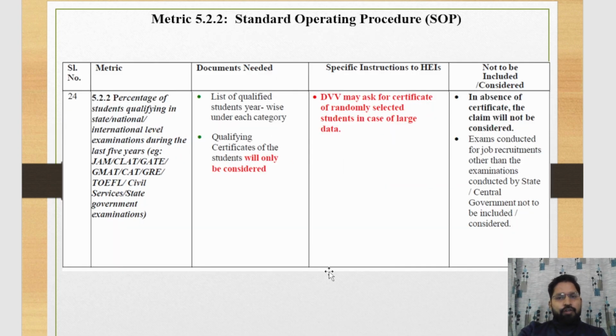Now we discuss the SOP of 5.2.2. This one is the SOP, means for supporting the template data you fill in for 5.2.2, this type of document is needed. List of qualified students year wise under each category is needed. Qualifying certificates of students will only be considered, and DVV may ask for certificates of randomly selected students. Here, this one is the data needed to support the template of 5.2.2.